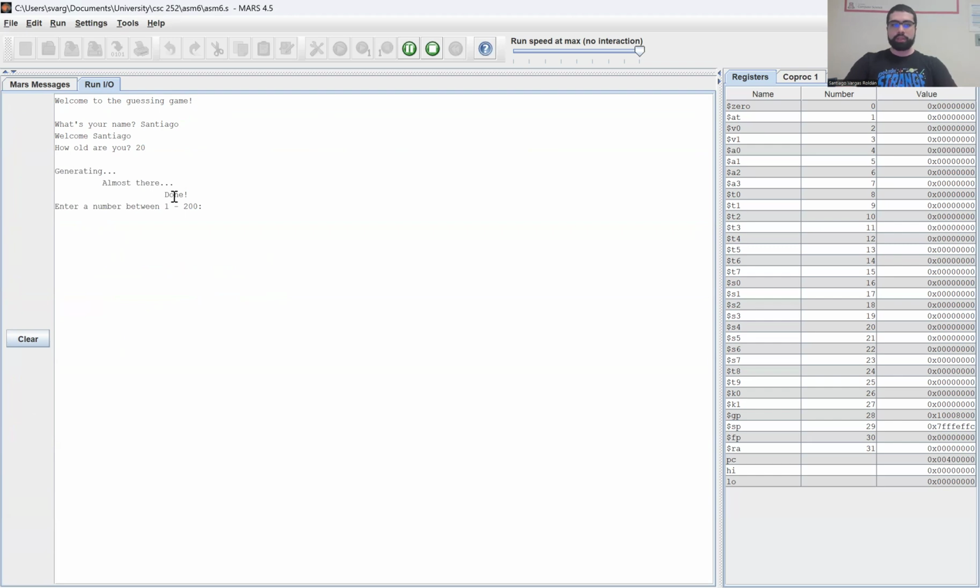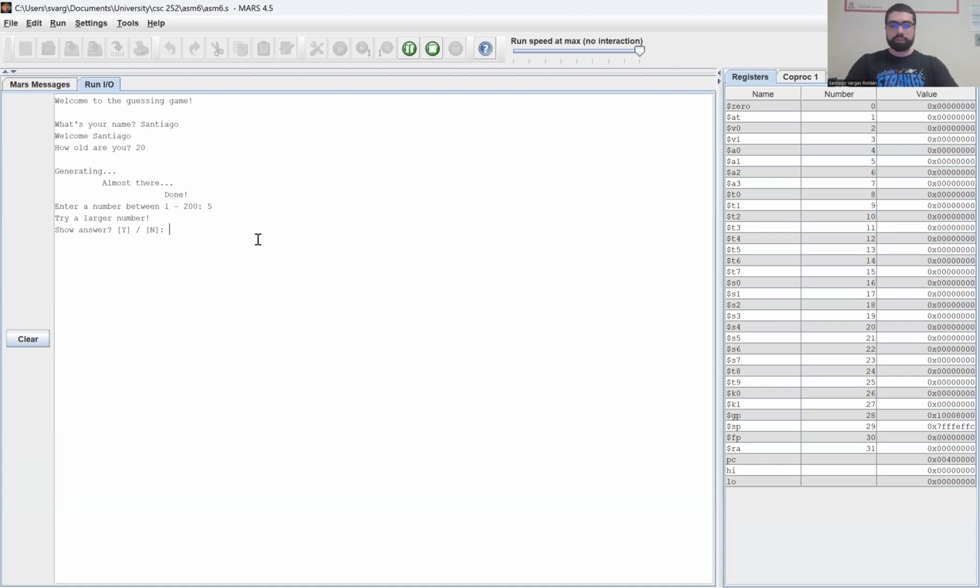I type in 20. So basically it asks for your age because depending on your age, it takes that age and multiplies it by 10, and that's the boundary for generating the random integer, the upper bound. So it's always between 1 and the user's age multiplied by 10. So I give it, for example, 5. It's a larger number, and it's asking me, do you want to see the answer? So it has yes or no.